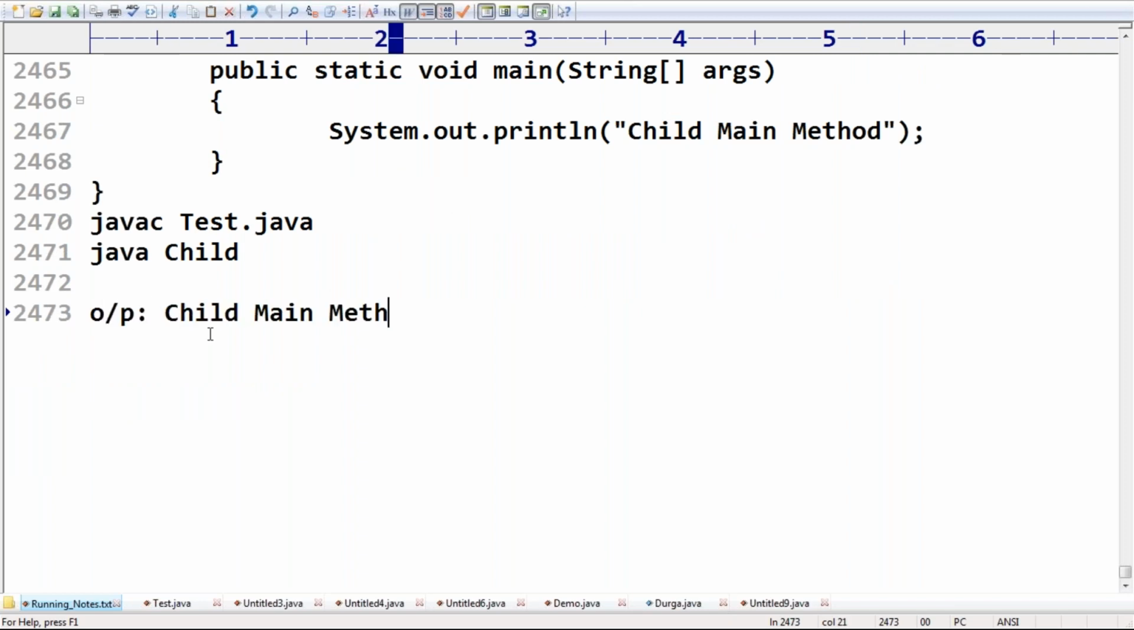So, sir, it seems the overriding concept is applicable for the main method. One minute.